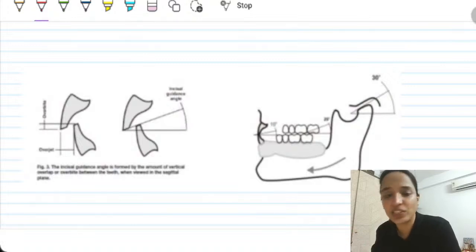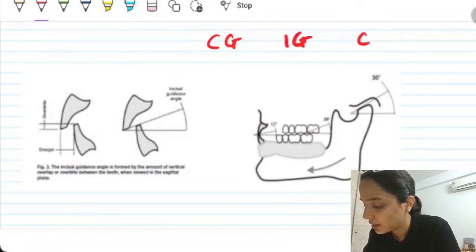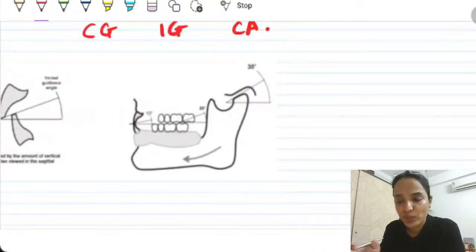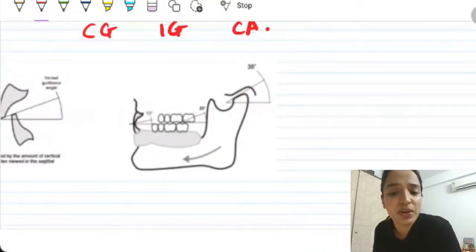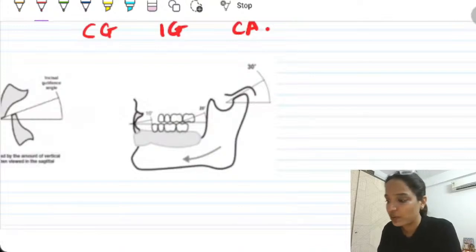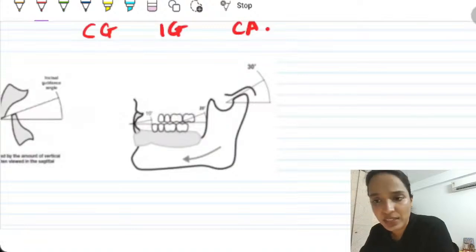So the interrelationship of condylar guidance, incisal guidance, and cusp angle is this mathematical equation, which is changed in different concept or case-based questions and given to you. But I hope now you would be able to solve that. So I think this portion should be clear for you, students.